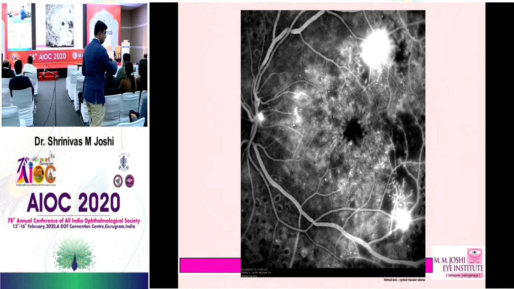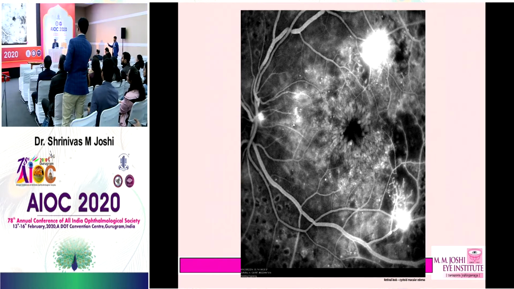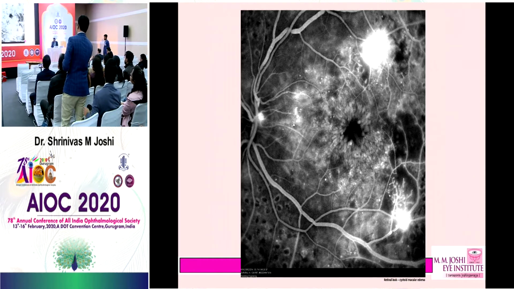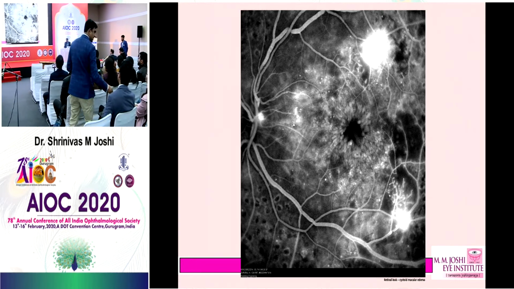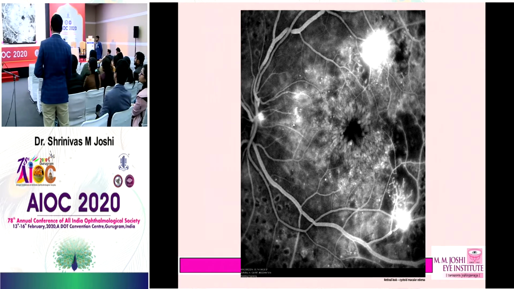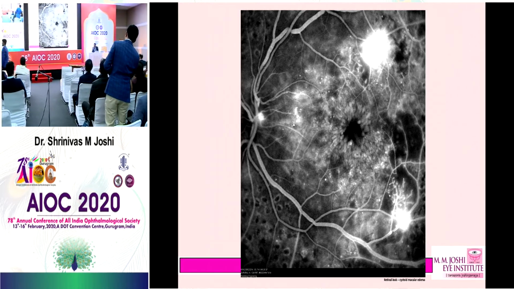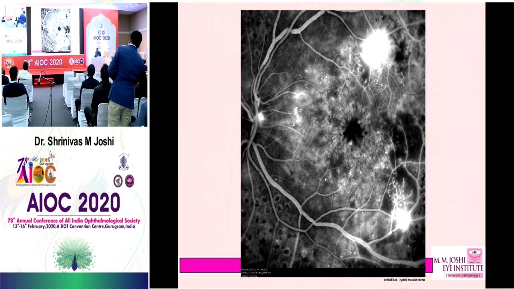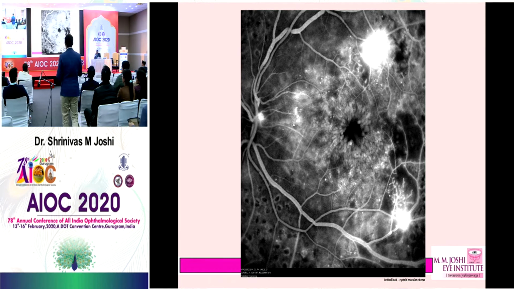Yes, madam. What is this? Okay, late phase of the angiogram where you can see the arteries have already, the dye has gone out, the vein is almost going out. What do you see in the center? What do you see here? Fast, quickly. Hyperfluorescence in this area, okay, it might be due to NVE, and then capillary non-perfusion areas or capillary dropout areas, and you can see in the center, yes, cystoid macular, diabetic macular edema.